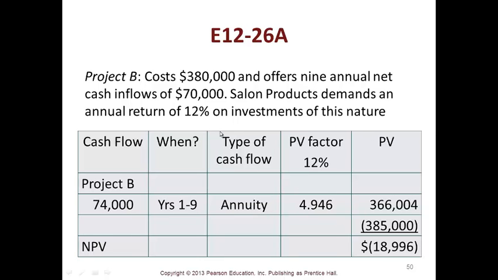In Project B, the costs are $380 and it offers 9 annual net cash inflows. Salon Products demands a 12% return on its investment, so this one failed.